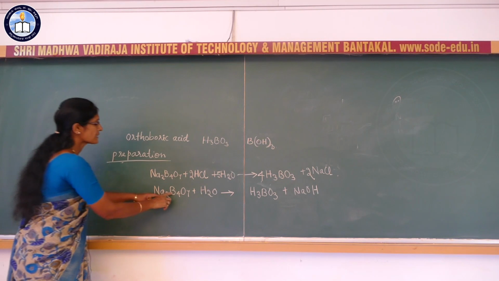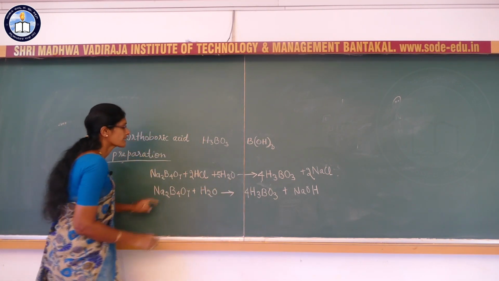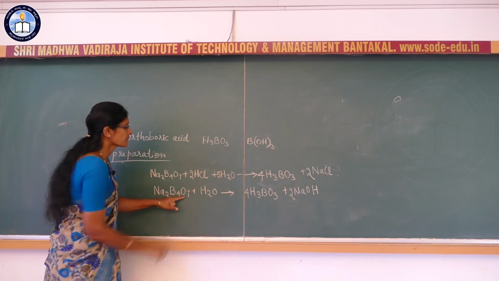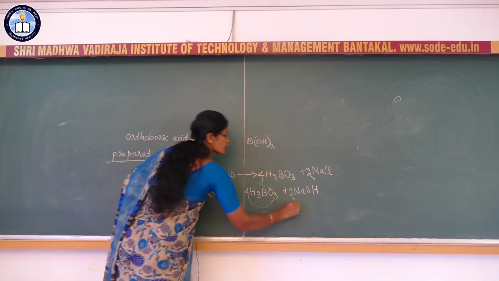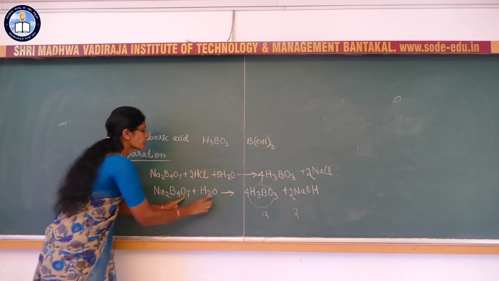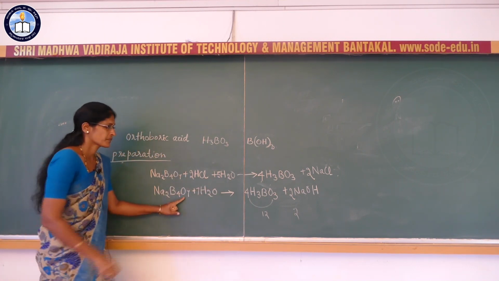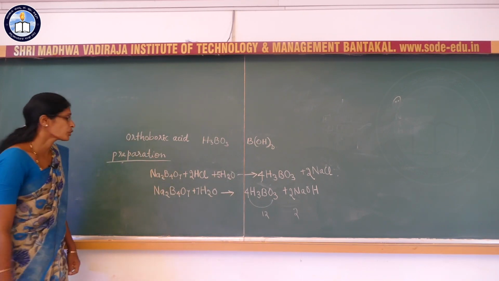So once again balancing the equation: Na2B4O7 gives 4H3BO3, and Na2, hence 2NaOH. So the oxygen atoms here are 7, and here 4 threes are 12, plus 2, 14. So we have to make this oxygen atom 14, so write 7H2O. Now this equation is balanced. Now this is about the preparation of orthoboric acid.